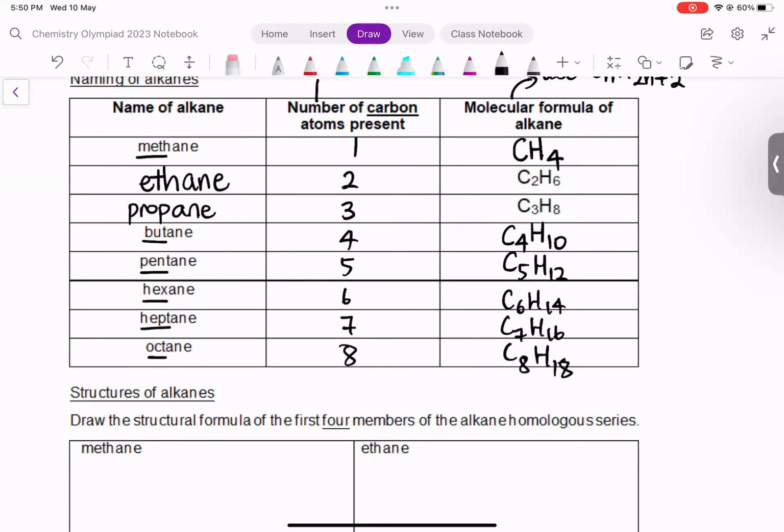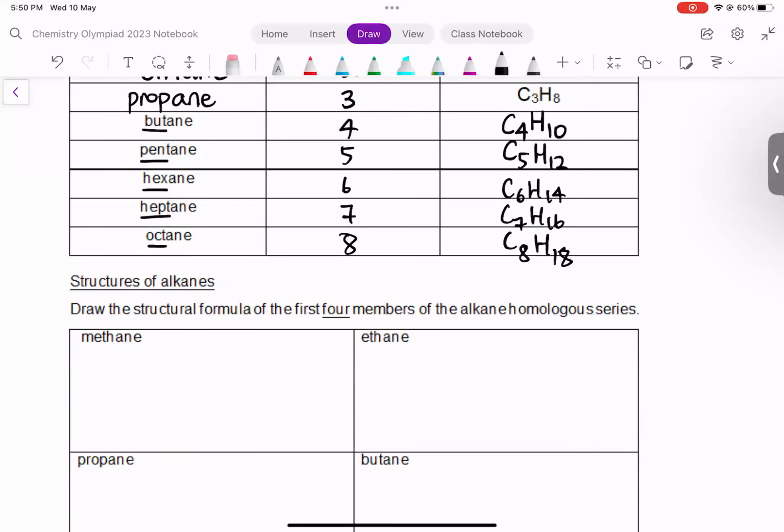So we can draw the structural formula of the first 4 members of the alkane homologous series. So what is draw structural formula? Structural formula is like this, where you represent the covalent bonds with lines. So these are all single bonds, so it's single lines. So in methane, it's CH4. Okay, it's joined to the hydrogen by single bonds.